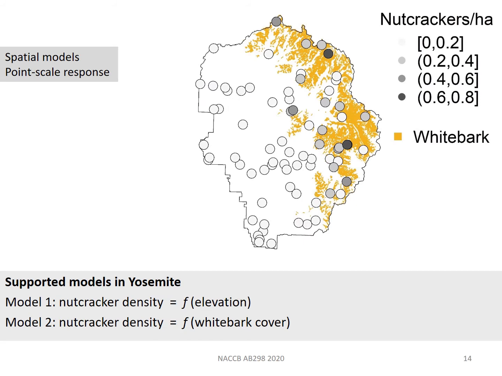Starting with spatial results from Yosemite, this plot shows that nutcracker density was higher where whitebark cover was more abundant. Whitebark cover and elevation were highly correlated, though, in this park, so 2 models were supported by the data, effects of elevation or effects of whitebark cover on nutcracker density.